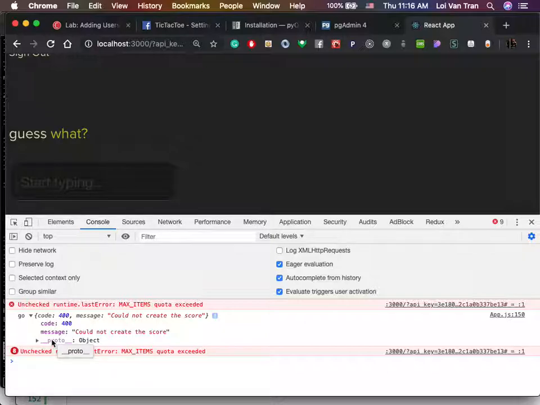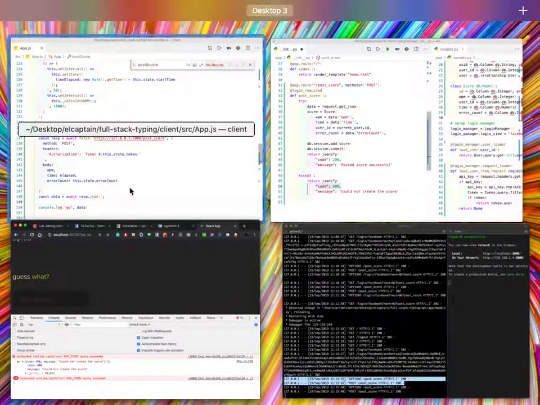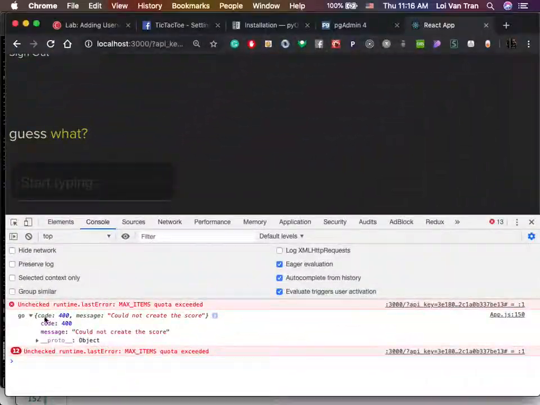Because there's gonna be multiple places where you can post scores. Imagine that this is from a phone and you wanna post a score, right? If you don't give us back anything meaningful, then they're not gonna know what went wrong. They don't know if they did something wrong or if you did something wrong. That being said, we can tell that the request failed, right? This 400 right here, could not create score.